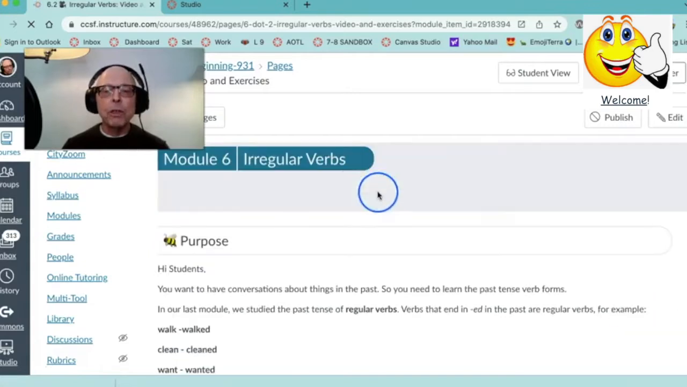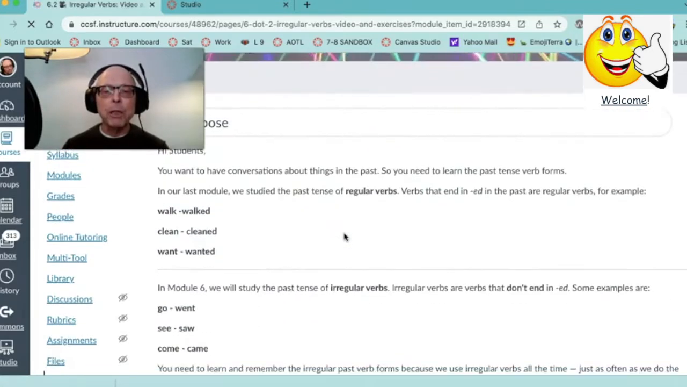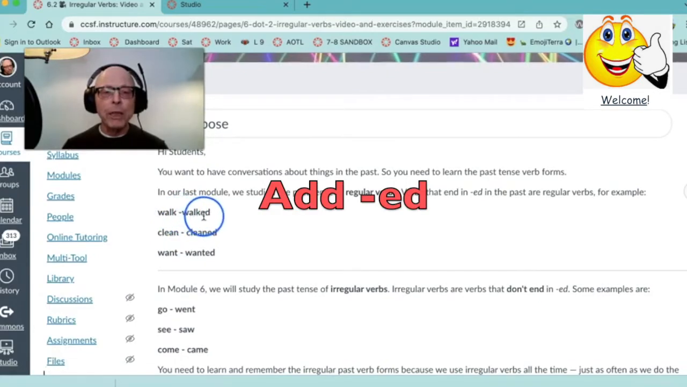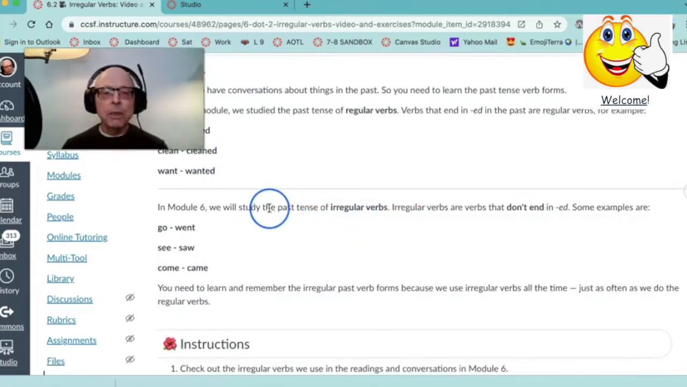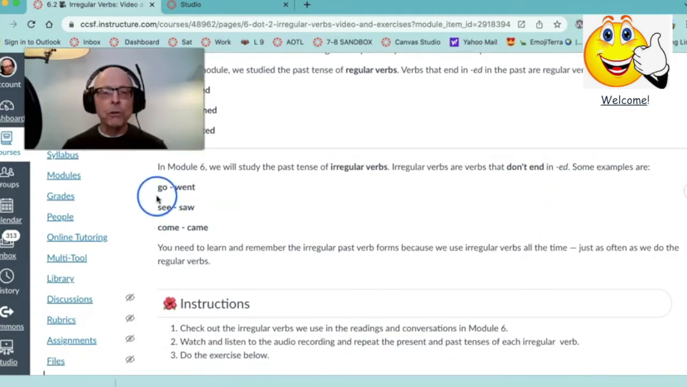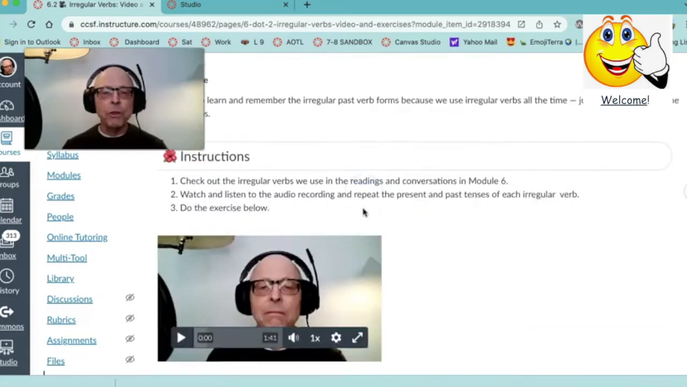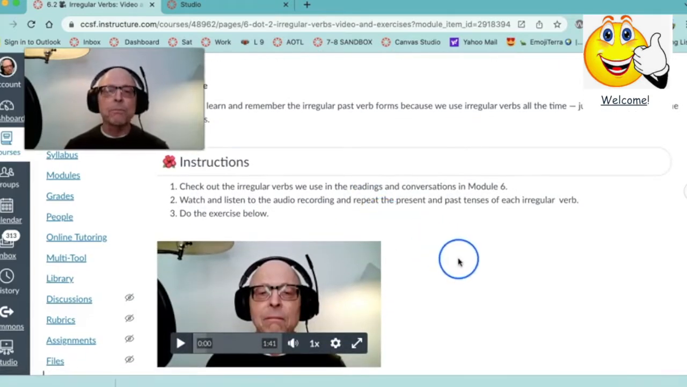That's an irregular verb grammar lesson. We saw before that with regular verbs, you just add ed to make it past. So present, walk, past, walked, etc. But in this module, we'll study irregular verbs that don't end in ed. Here are some examples: go, went, see, saw, come, came. They change a lot, but we use these all the time, so you have to get good at these.